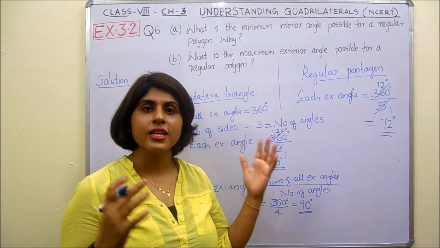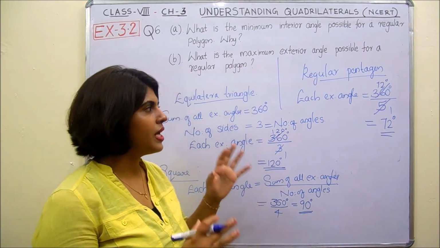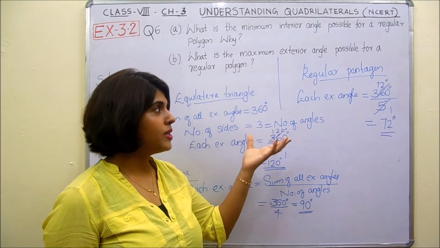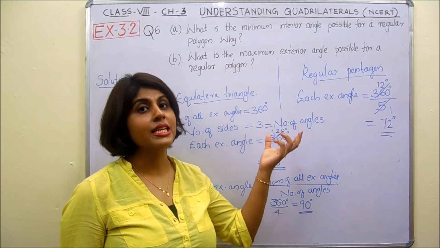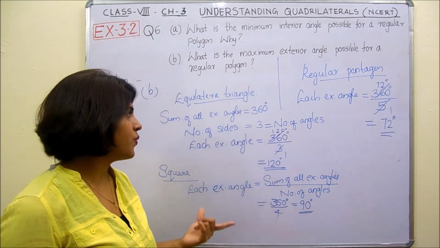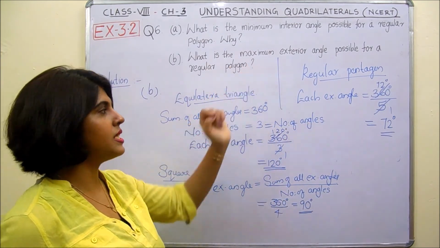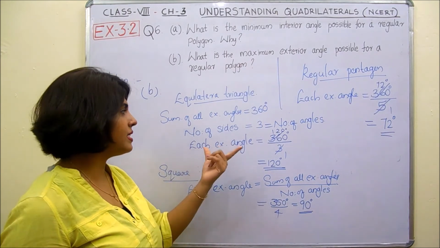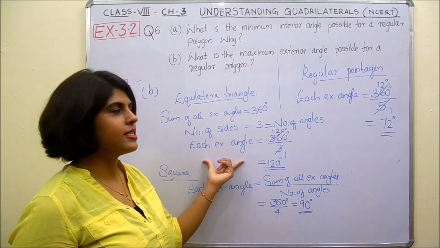And when you follow the same in the case of regular hexagon, regular heptagon, regular octagon, regular nonagon, etc., then you will see whenever the number of sides is increasing, the angle measure of the exterior angle is decreasing. So, which is the maximum exterior angle possible for a regular polygon? It is in the case of an equilateral triangle.